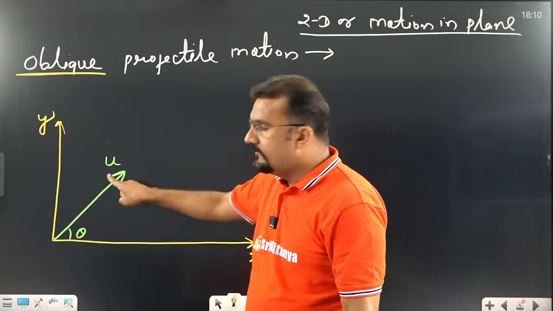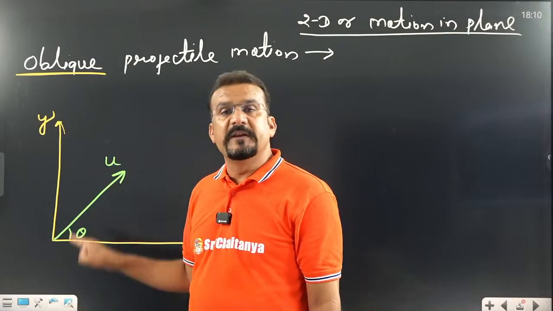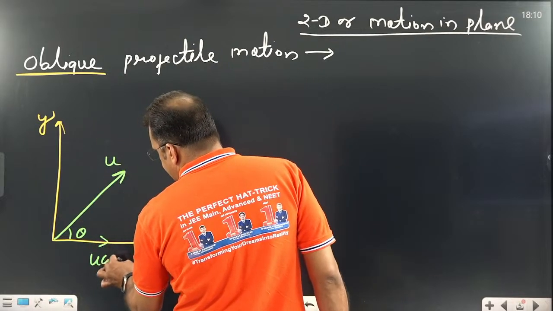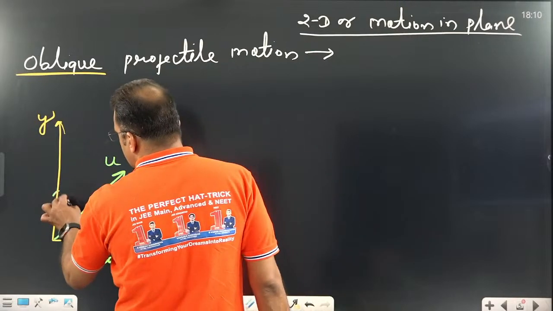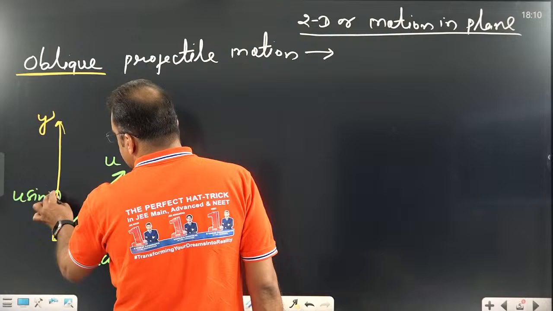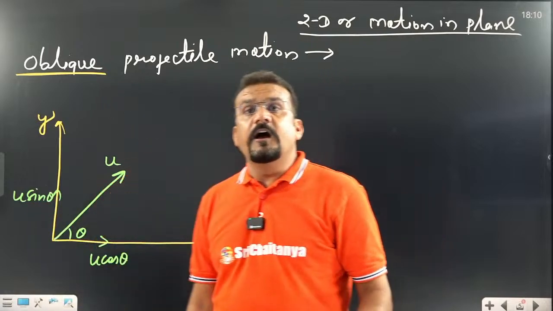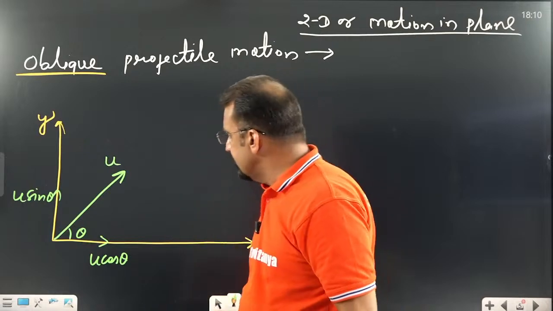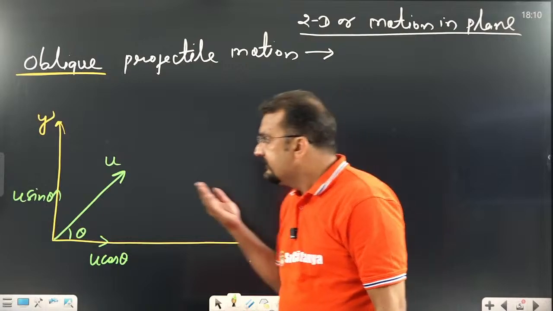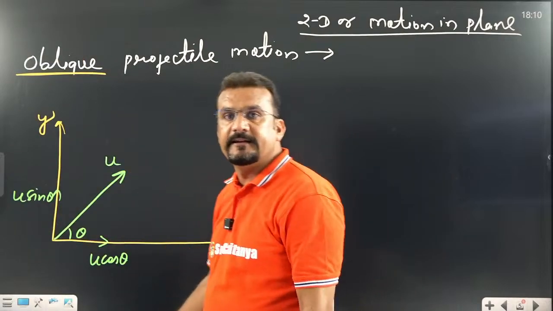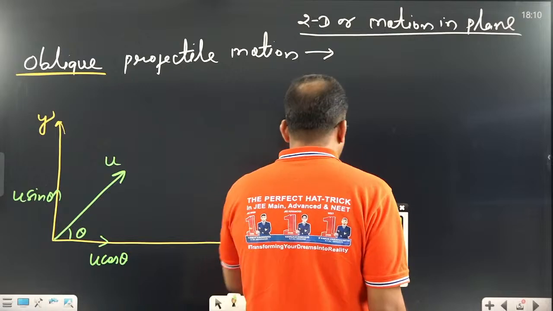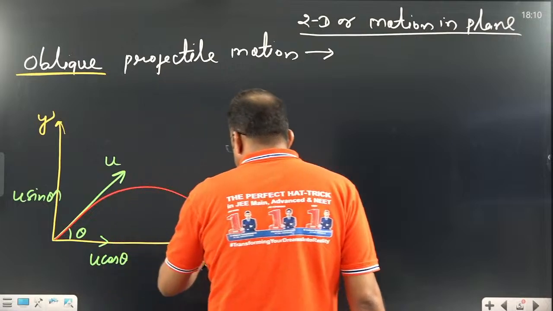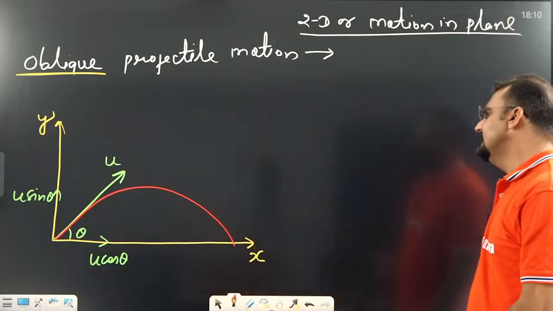This is 2D, that's why we are going to break this velocity into two components. One component on the theta side is u cos theta, one component is u sin theta. That means there is 2D motion, two-dimensional motion. We will take two separate motions. One is u cos theta going like that. The second one is u sin theta going like that. When you combine them, the path will be like that. Very, very important. This is the path. I think you know that. Why is it like that?